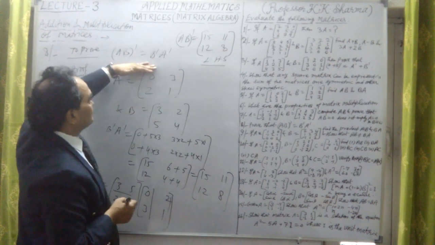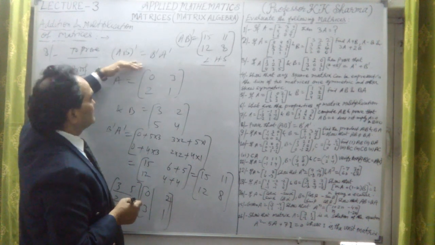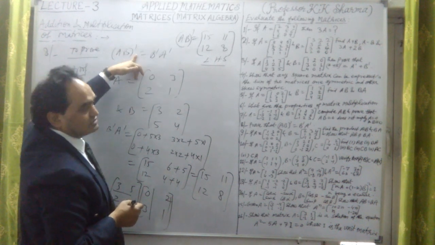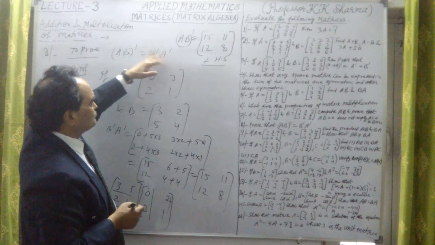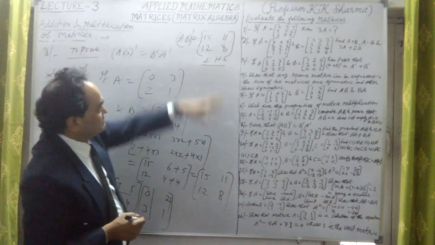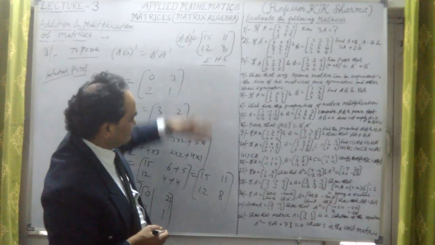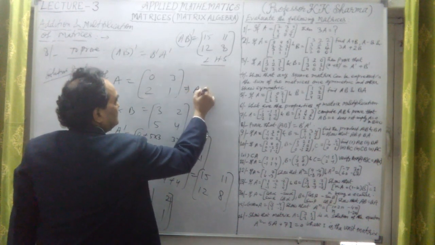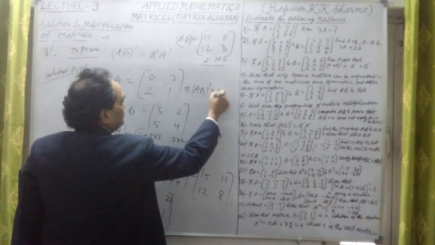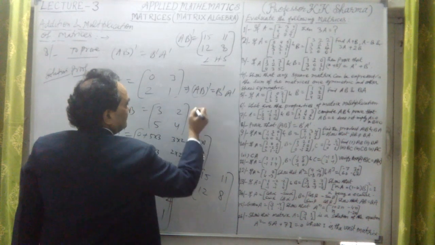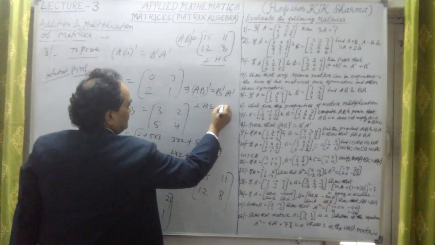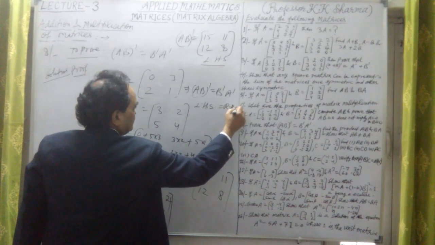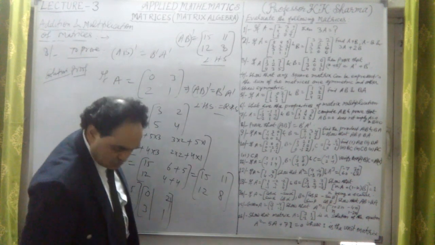So matrix multiplication is possible in case AB whole transpose equal to B transpose into A transpose. This has been proved now, because same result is obtained. Left hand side is equal to right hand side. Therefore, this implies that AB whole transpose equal to B transpose into A transpose, or left hand side is equal to right hand side. Hence proved. This is the question number 8.